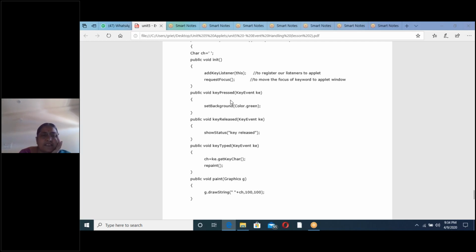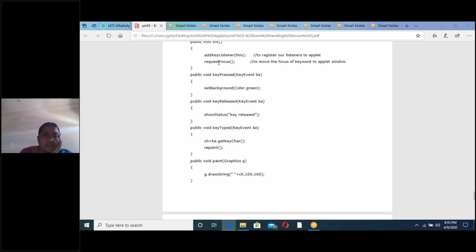So first we have to press the key. After that, the key is typed. What is the order for this one? First you have to press the key. Next after that you have to type the key. Then after that you have to release the key. So these are the three. Now we will see the output.